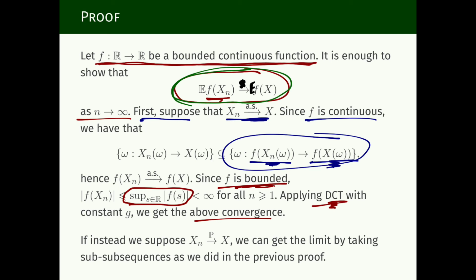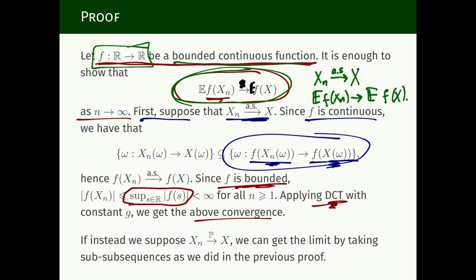We have proved this convergence for any given function f from reals to reals which is bounded and continuous. So we have already proved that if Xn converges almost surely to X, then the expectation of f of Xn will converge to the expectation of f of X.